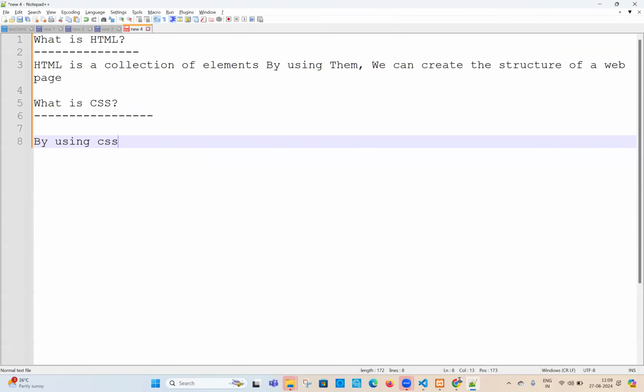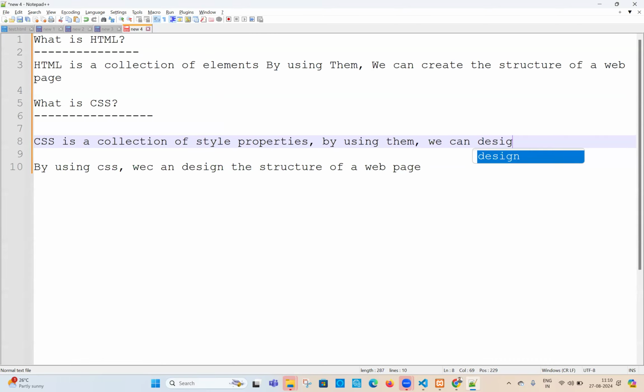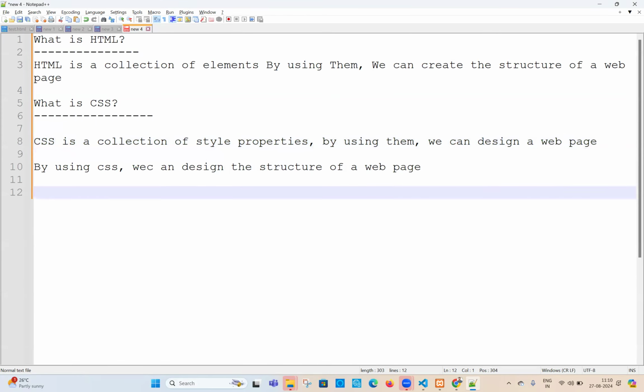You say anyone. By using CSS, we can design the structure of a web page. Otherwise, CSS is a collection of style properties. By using them, we can design a web page. CSS means what? CSS means beautification.